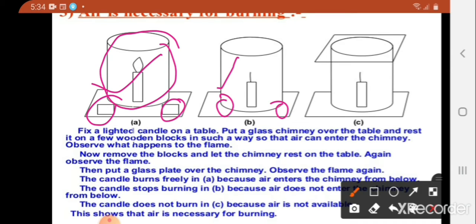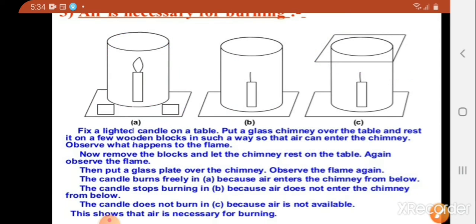And finally, we keep a glass plate over the chimney, and now observe what is happening. I think you can do this experiment at home with the help of your parents. And if you do this experiment, we can find that for case 1, the candle burns freely because air can enter freely from below the chimney.